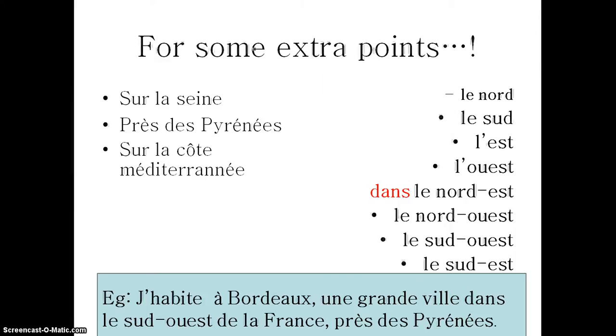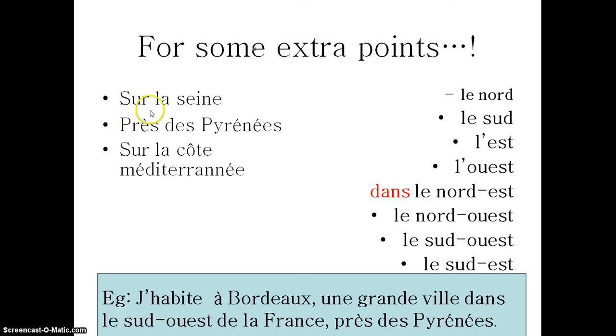Okay, so some extra points you could gain by giving compass points: le nord, le sud, l'est, l'ouest. So we can say where it is. It's dans le nord, dans le sud, dans l'est, in the north, in the south, in the east, dans le nord-est, in the northeast, dans le nord-ouest, in the northwest, dans le sud-ouest, in the southwest, dans le sud-est, in the southeast.